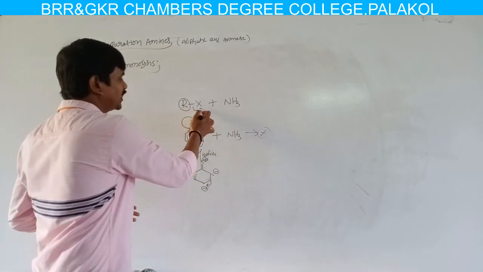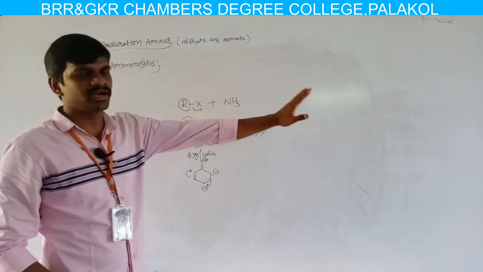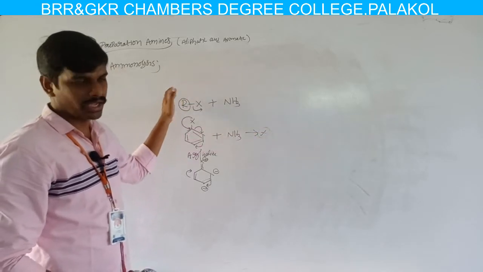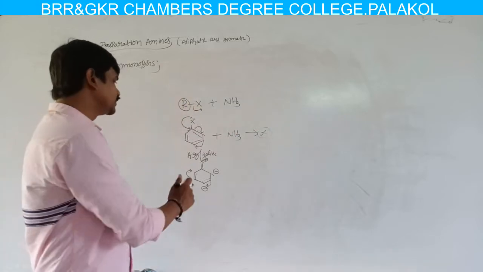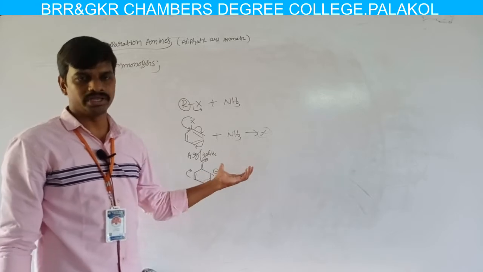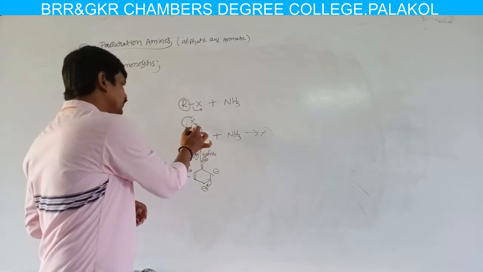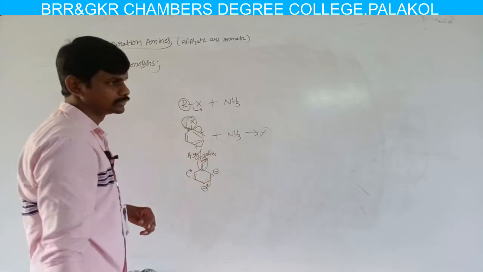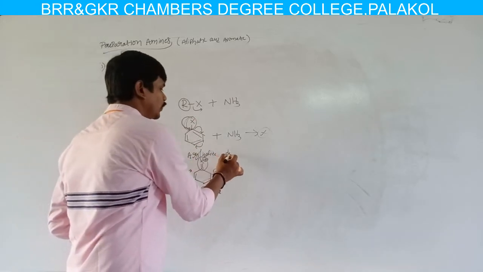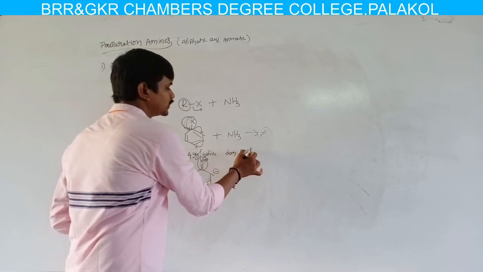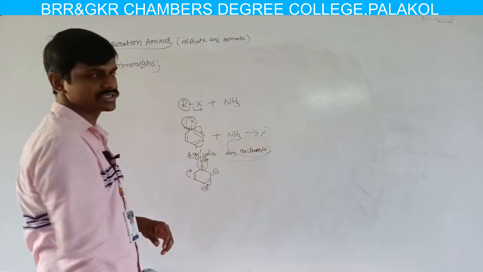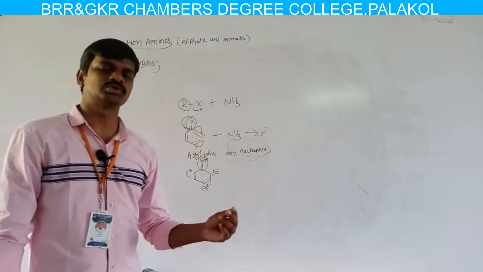Here, in aliphatic amines, one nucleophile migrates from the reactant and another nucleophile reacts with the reactant molecule or carbocation. But here it is not possible to react with ammonia because the single bond is converted into a double bond. So aryl halides do not get involved in nucleophilic substitution reaction.